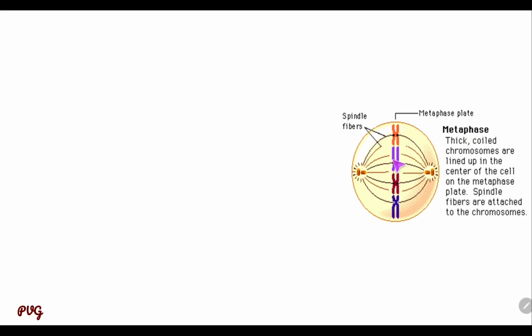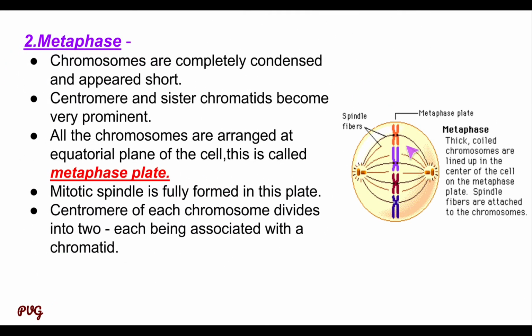See in the diagram again, that is the metaphase. In the metaphase, spindle fibers start to form. Then here at the equatorial region, the chromosomes appear in between the poles. That means the exact central region of the cell, and those chromosomes are thick, coiled and lying in the center. That is known as the metaphasic plate. Remember, the spindle fibers are attached to the respective poles, and this is the formation of the metaphasic plate or metaphase plate.